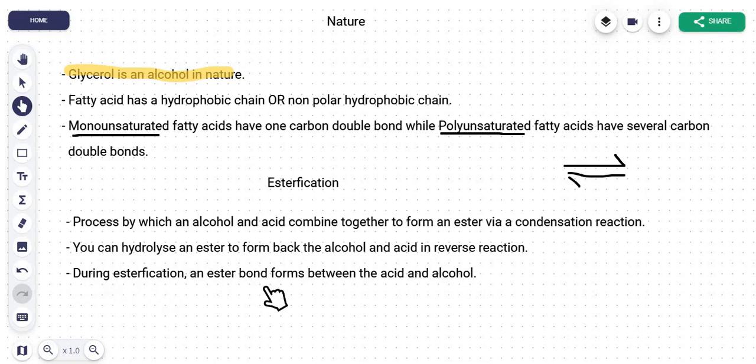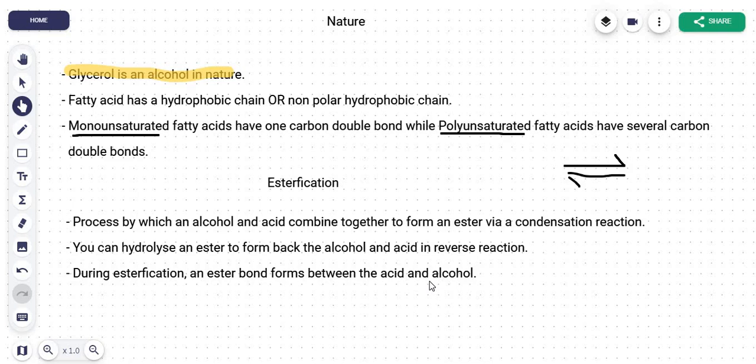During esterification, an ester bond forms between the acid and alcohol. And when the acid and alcohol combine together, that ester bond, that is COO, holds both of them together. Now, why is esterification being discussed here? What is the role being played here? That's easy. We're showing how lipids are formed, right? A lipid is an ester.